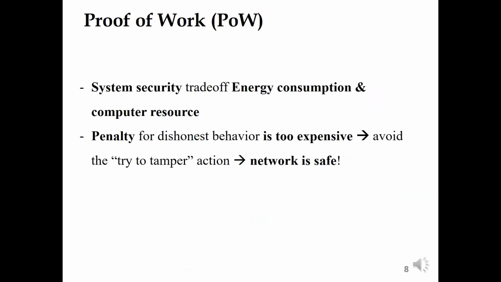Okay, now you understand it? Similarly to that, we go to proof of work. This is the original blockchain consensus that is considered the most secure consensus nowadays. In this consensus, the system security is a trade-off with energy consumption and computer resources. And the penalty for dishonest behavior is very expensive. This penalty helps to avoid tampering attempts. Therefore, the network stays safe.